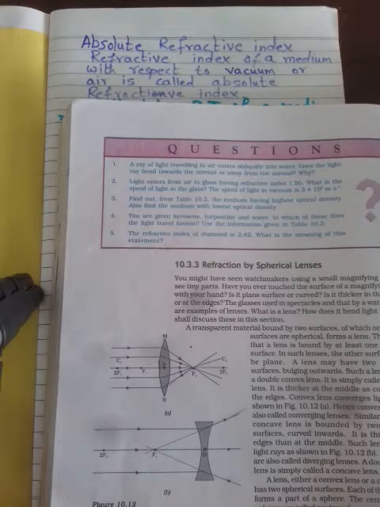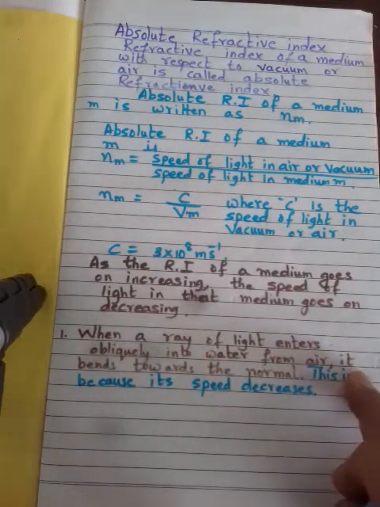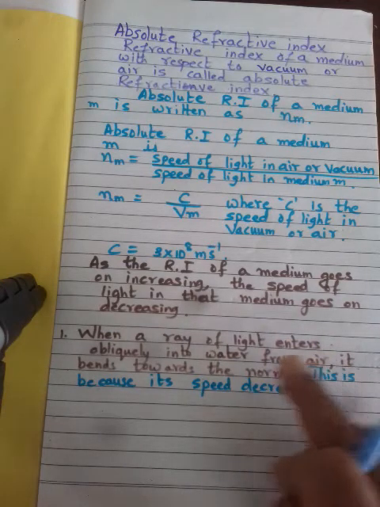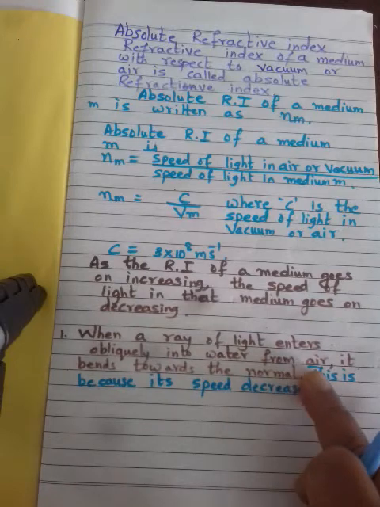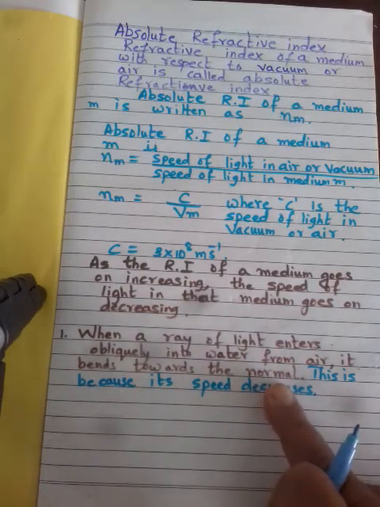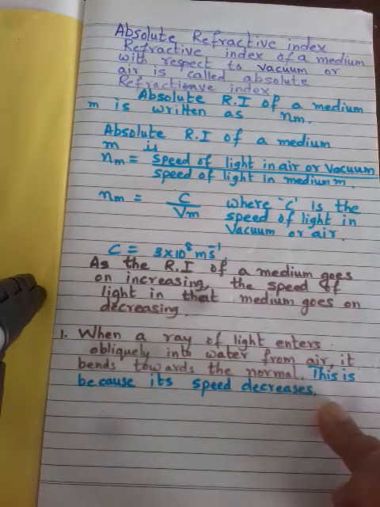We will answer that question. The answer is: when a ray of light enters obliquely into water from air, it bends towards the normal, and this is because its speed decreases. Because the speed of light is more in air and it becomes less in water. As a result, since the speed decreases, it bends towards the normal.